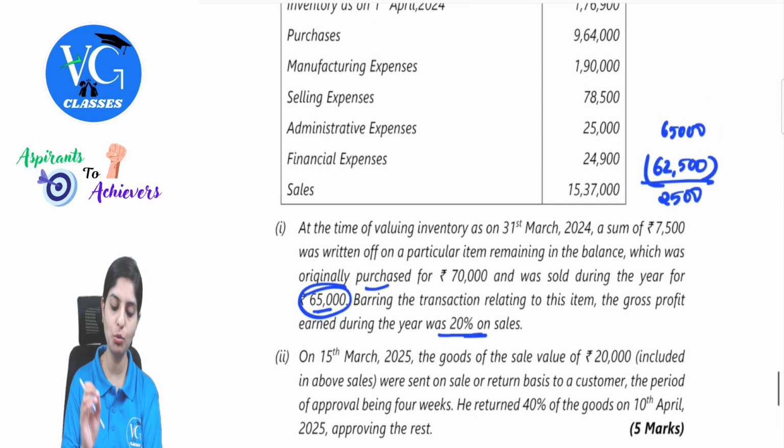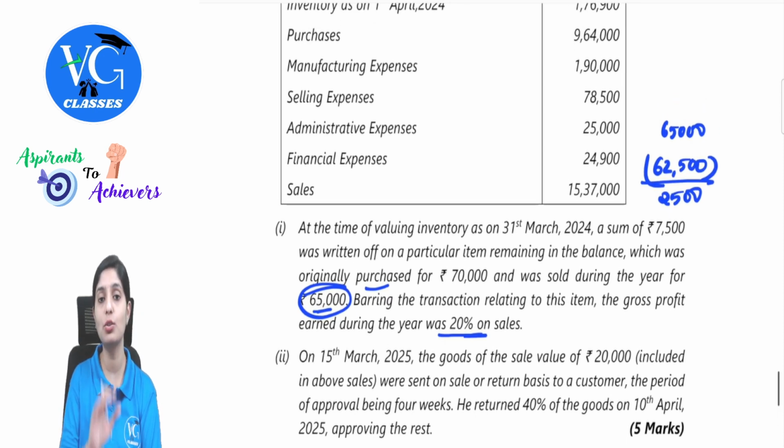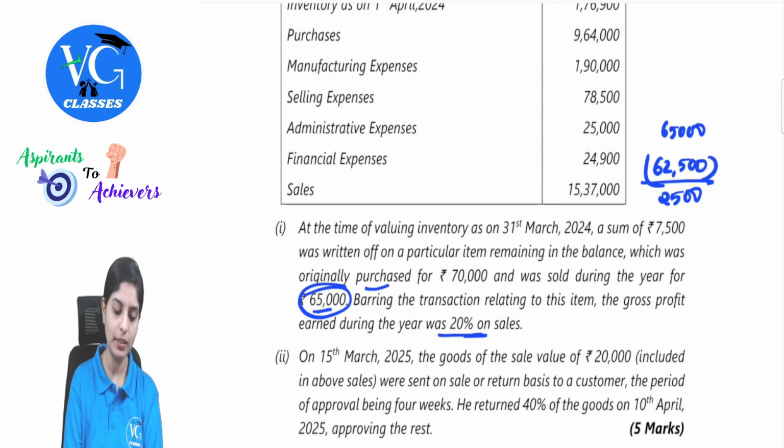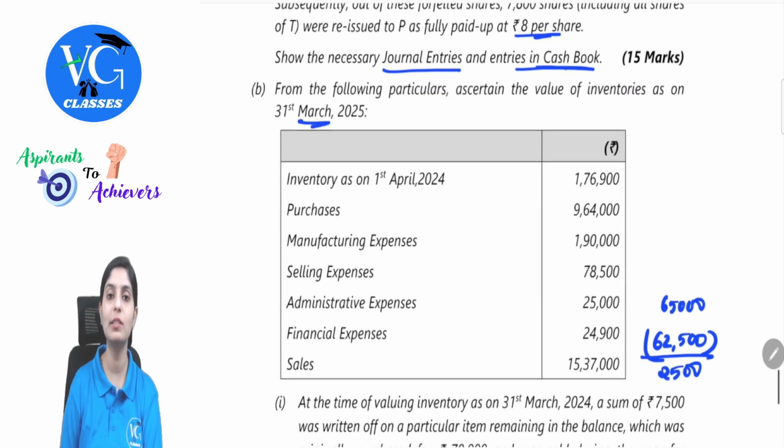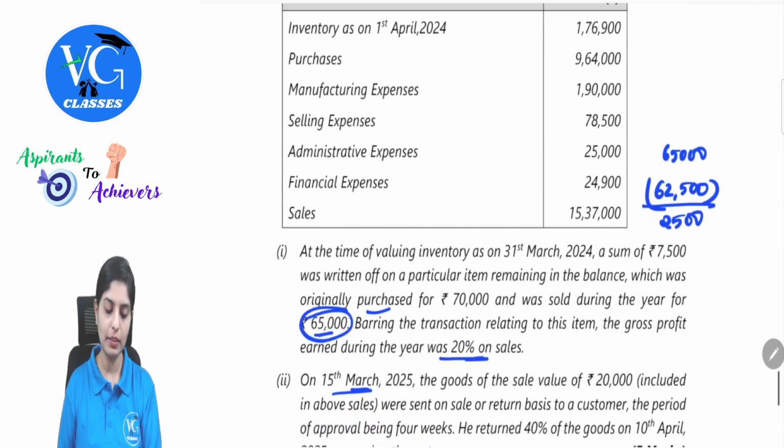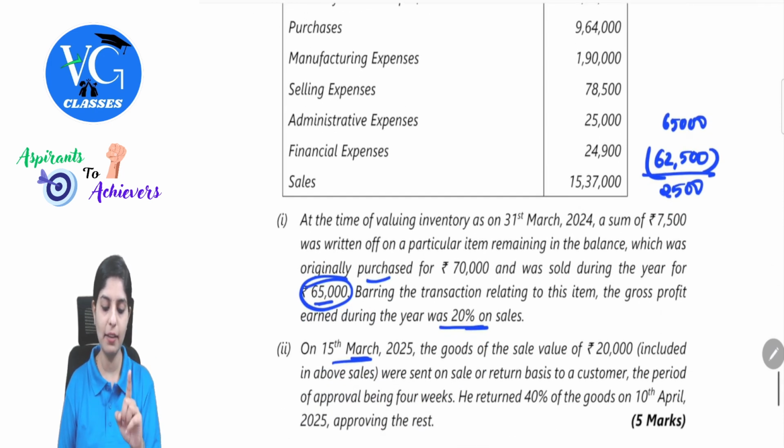Now, first of all, when the goods are sent on sale or return basis, it is not at all a concluded sale. This is sent on 15th March and you are calculating the value of inventory as on 31st March. So, goods of this sale value 20,000 is included in the above sales. Now, the question here is, is it an actual sale? No. Since we discussed that goods sent on sale or return basis is not a concluded sale, this should not be part of your sale. So, what is the treatment? You will have to subtract this from your sales.